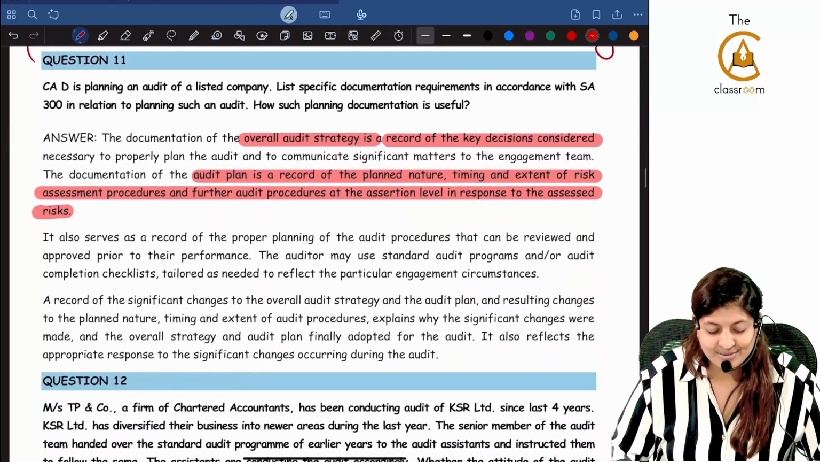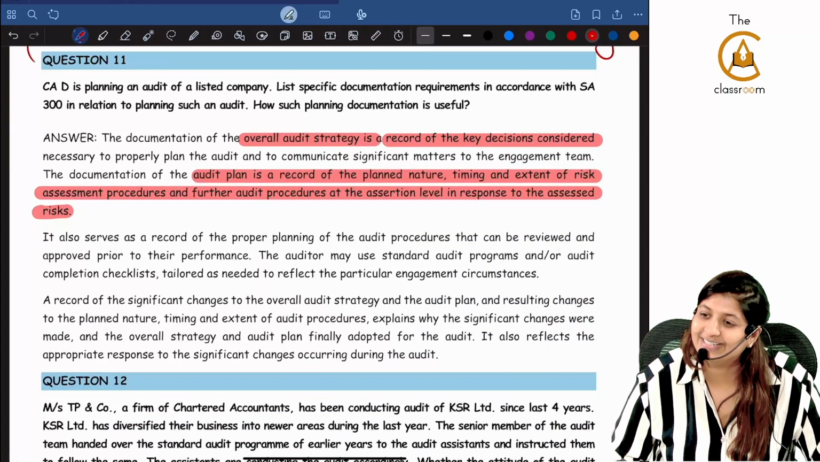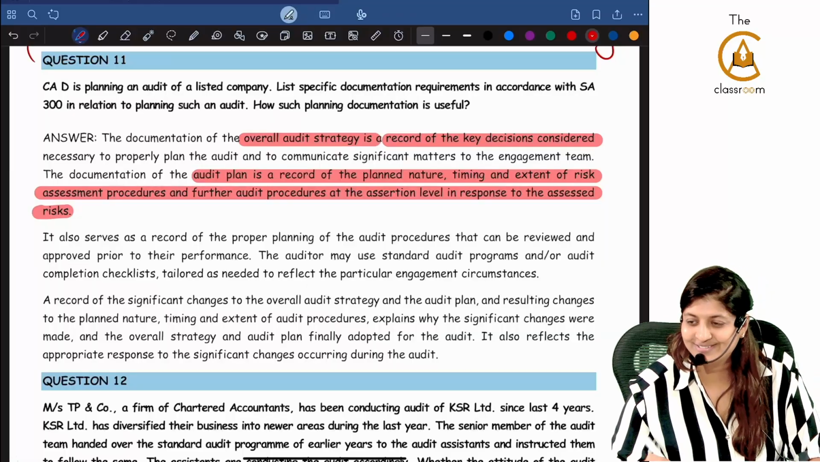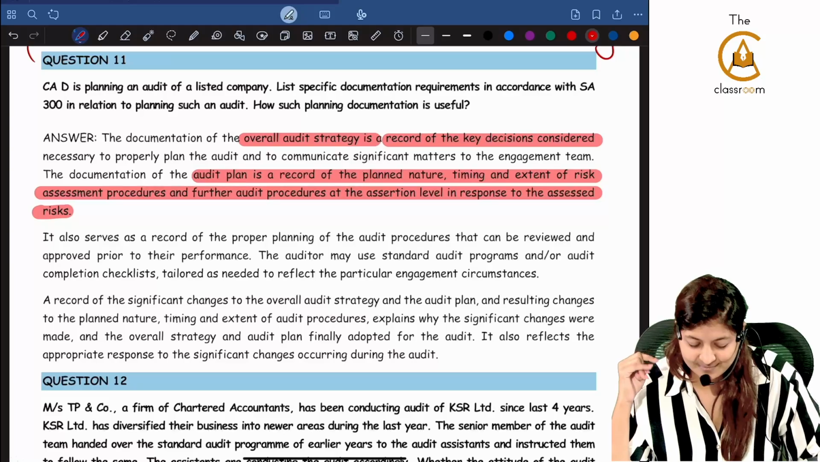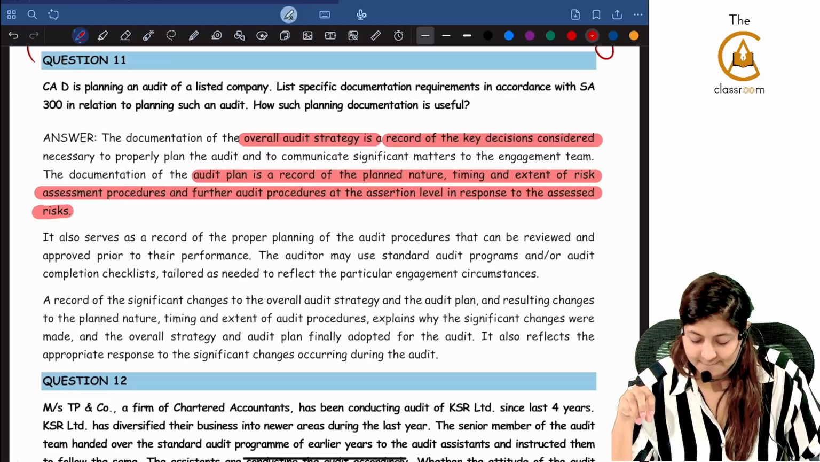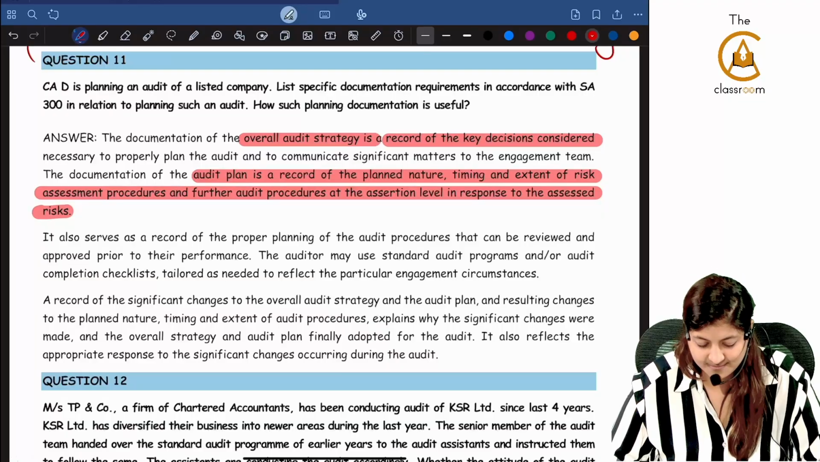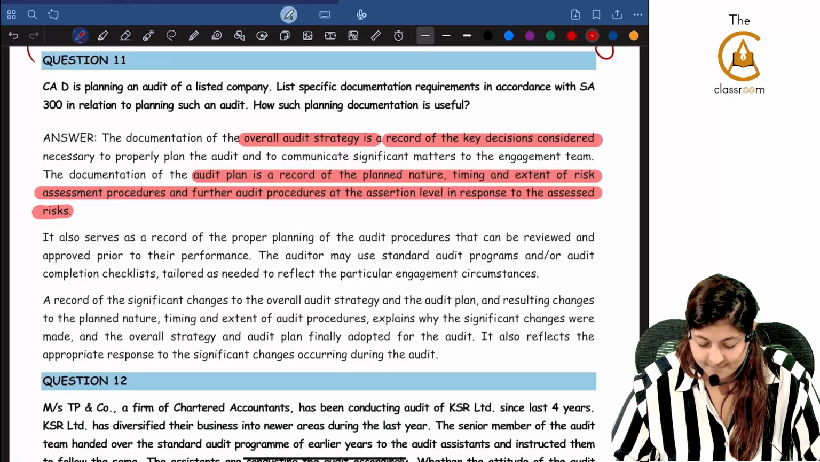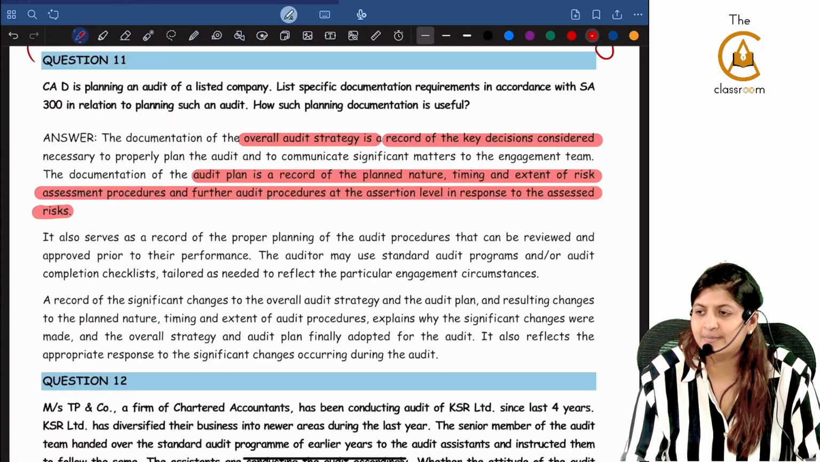Next is question number 11. CA D is planning an audit of a listed company. Small question. List specific documentation requirements in accordance with Standards on Auditing 300 in relation to planning such an audit. How is such planning documentation useful? Should you do documentation of the planning?